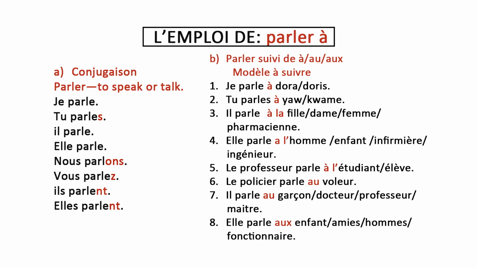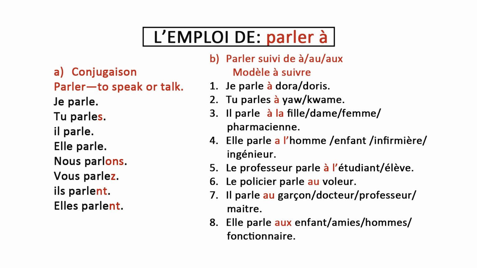So, for example, je parle au garçon. I'm talking to the boy, singular, one, au garçon. Okay? And that one, you use the O. When it comes to the plural, the O will take the AUX, with the same sound, O.